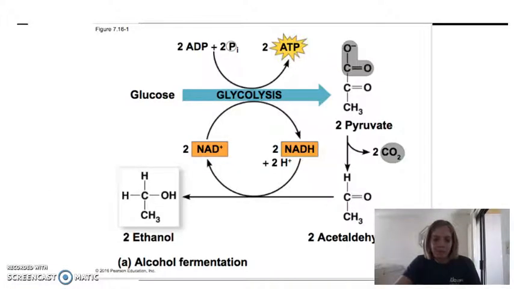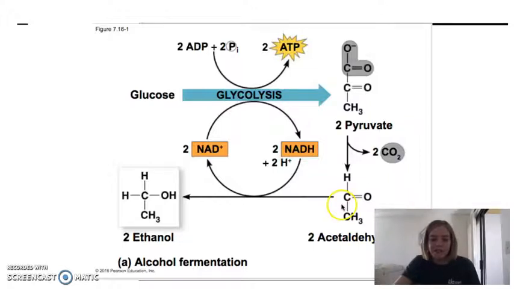This is a picture of what's happening in alcohol fermentation. So remember, from glycolysis, we get our NAD plus is reduced to NADH, and in that example, we also get our pyruvate. So for alcohol fermentation, that pyruvate loses carbon dioxide.